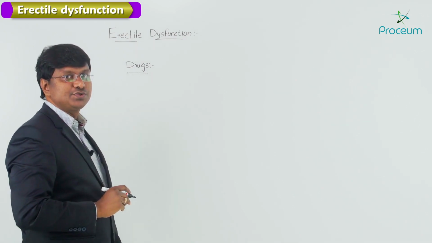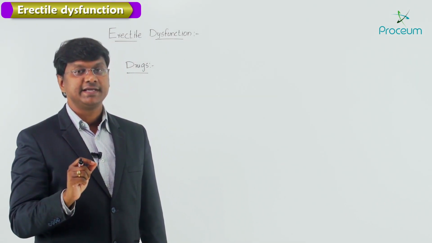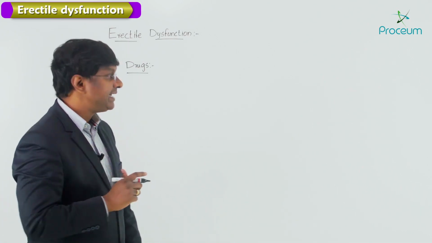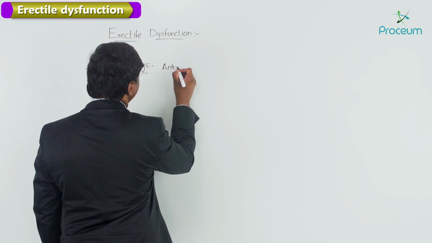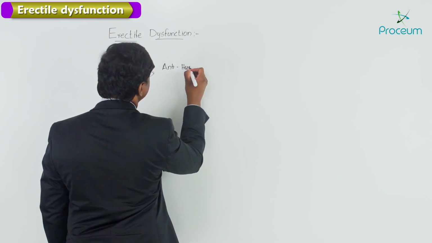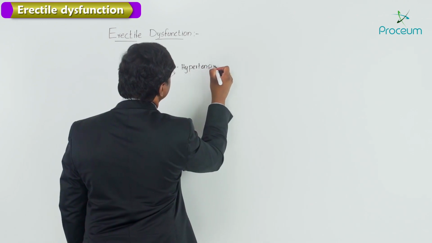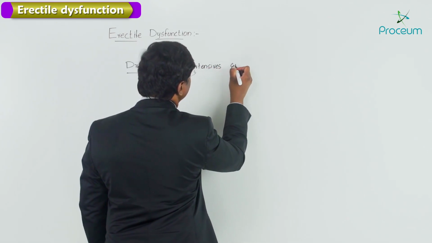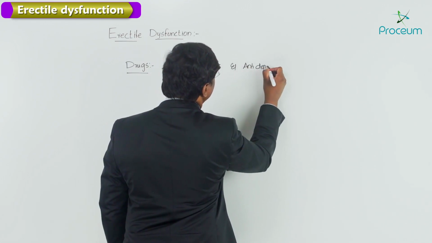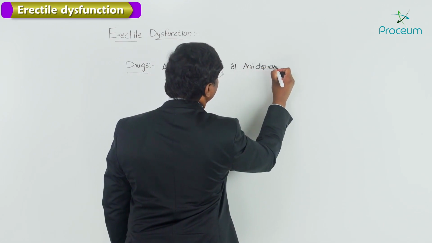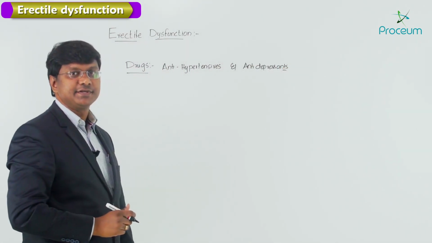So if you see the drugs which will cause erectile dysfunction, the first important group of drugs are the antihypertensives and as well as the antidepressants. And what are those antihypertensives and antidepressants? Let me discuss. Right, antihypertensives and antidepressants.